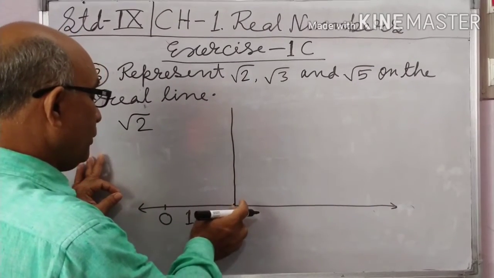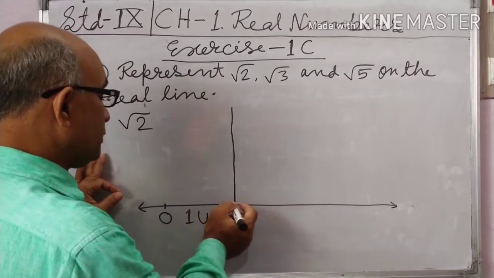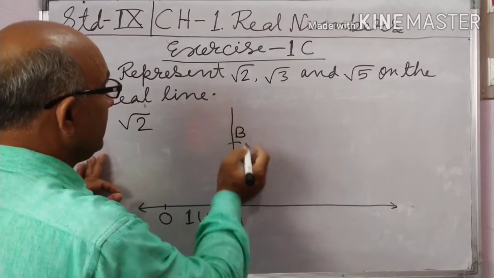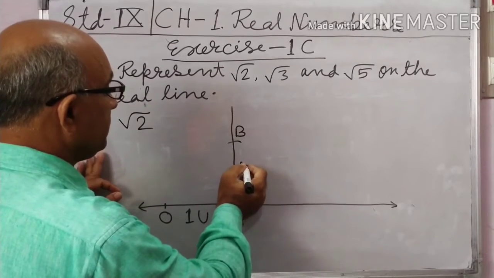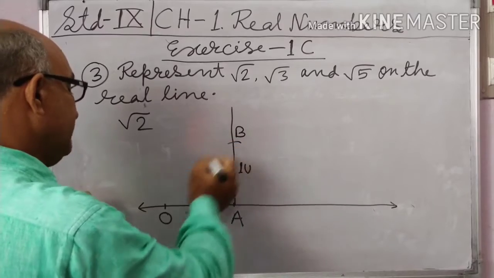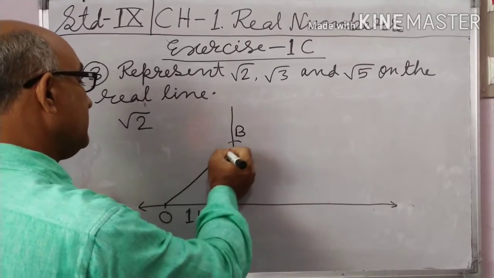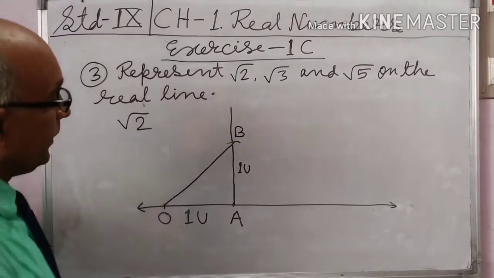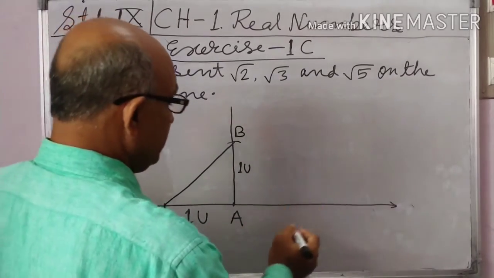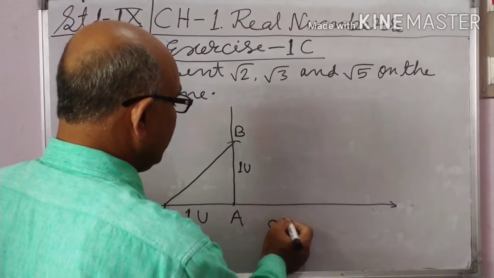Now take 1 unit also, AB, here B. It is also 1 unit. Now join OB with the scale. Students, here find OB by Pythagoras.